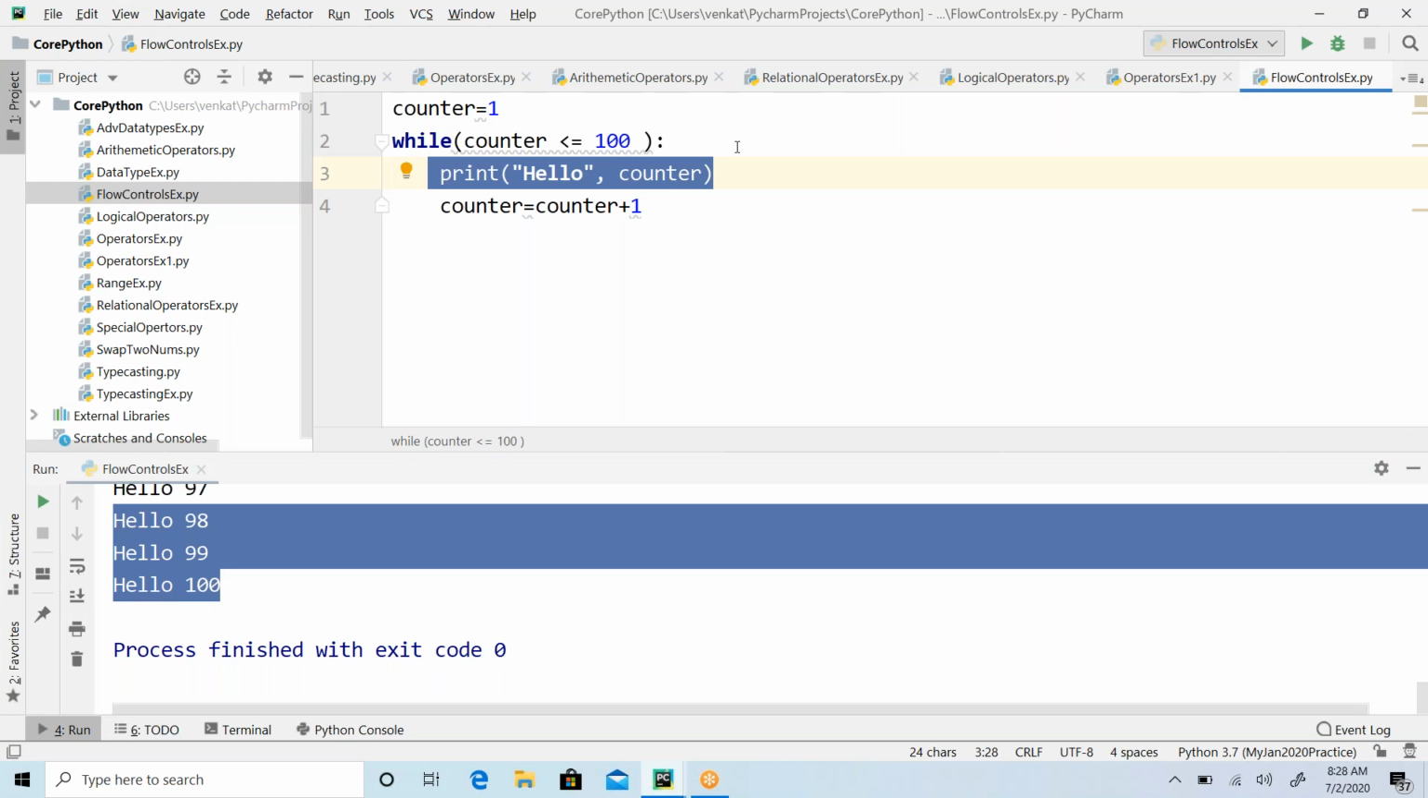So that's something like conditions, guys. So if, say for example, my counter value is equal, say